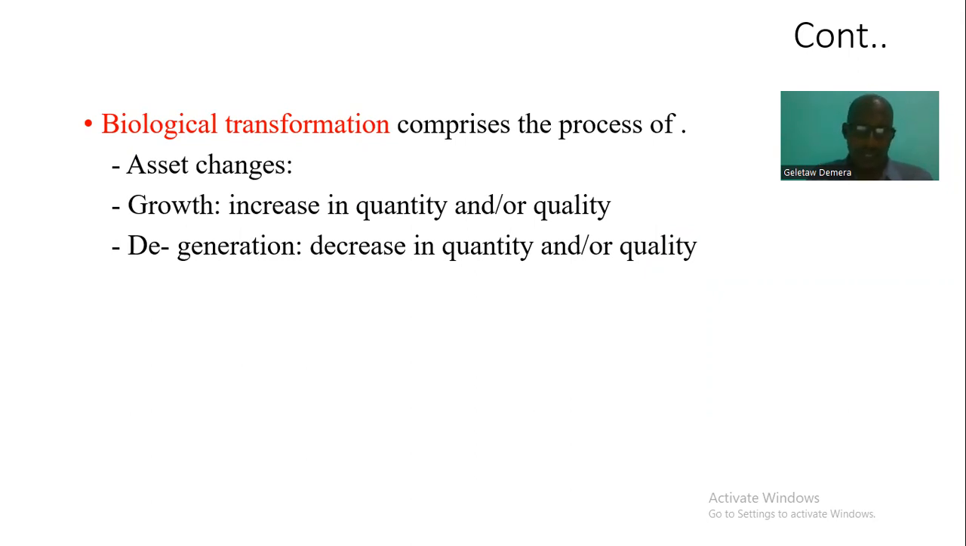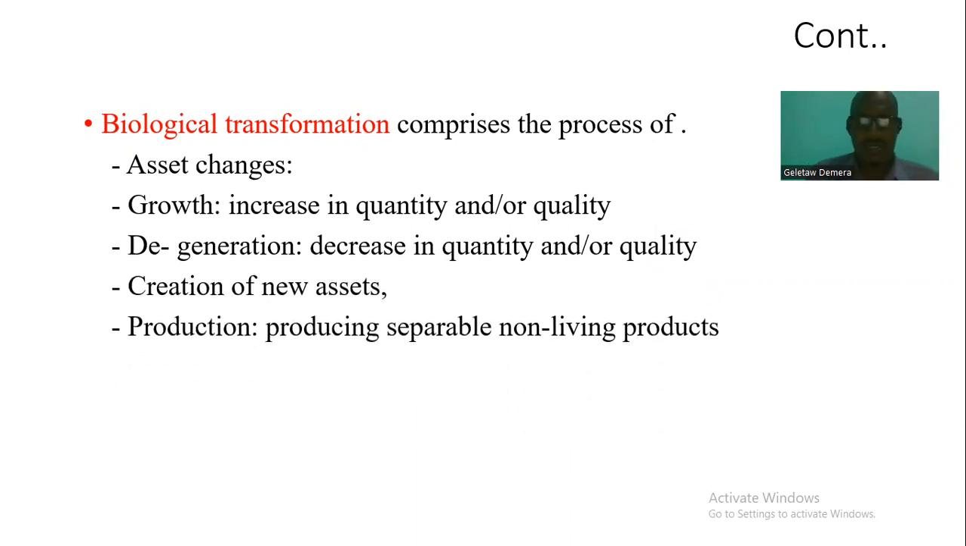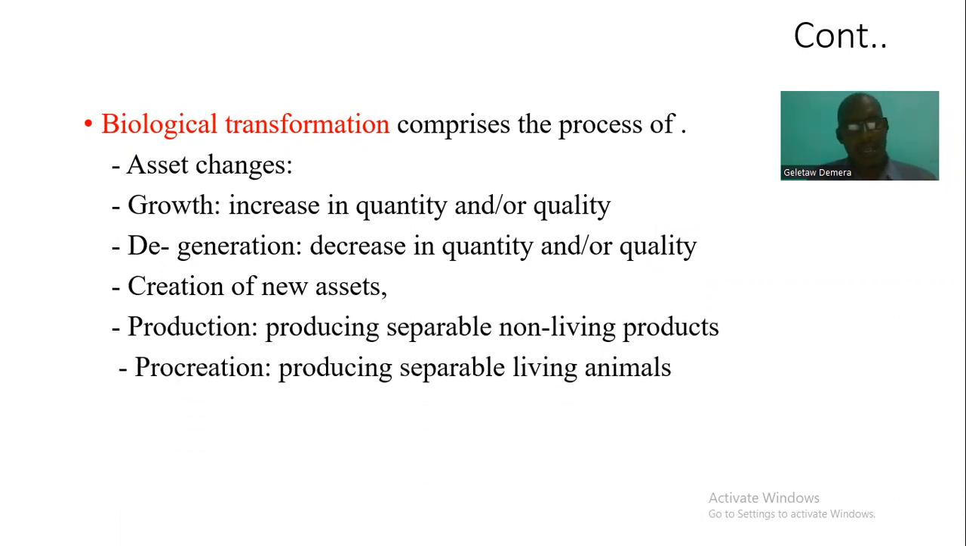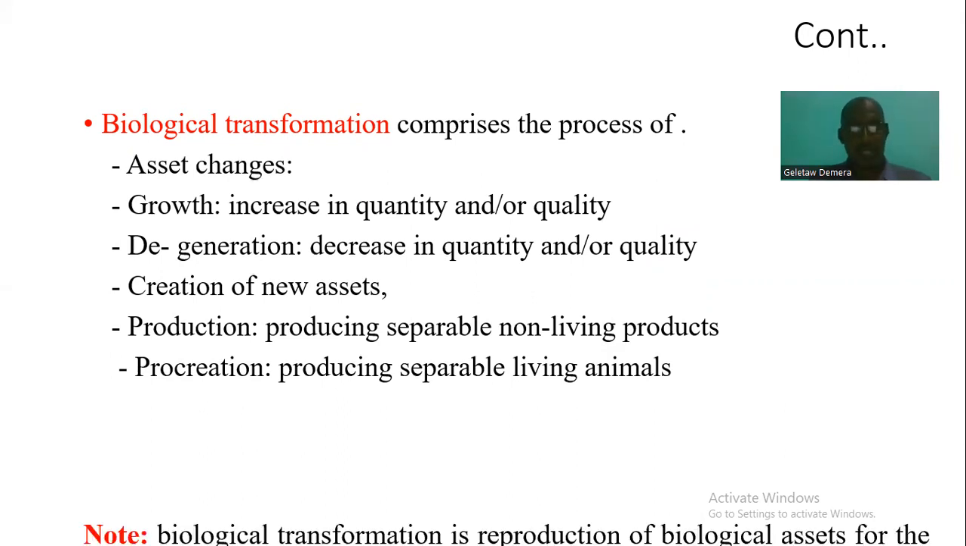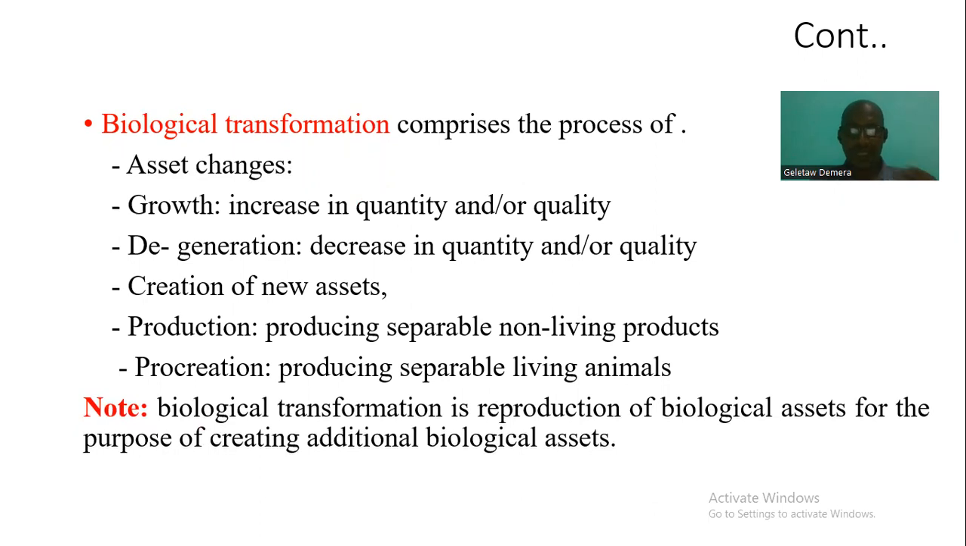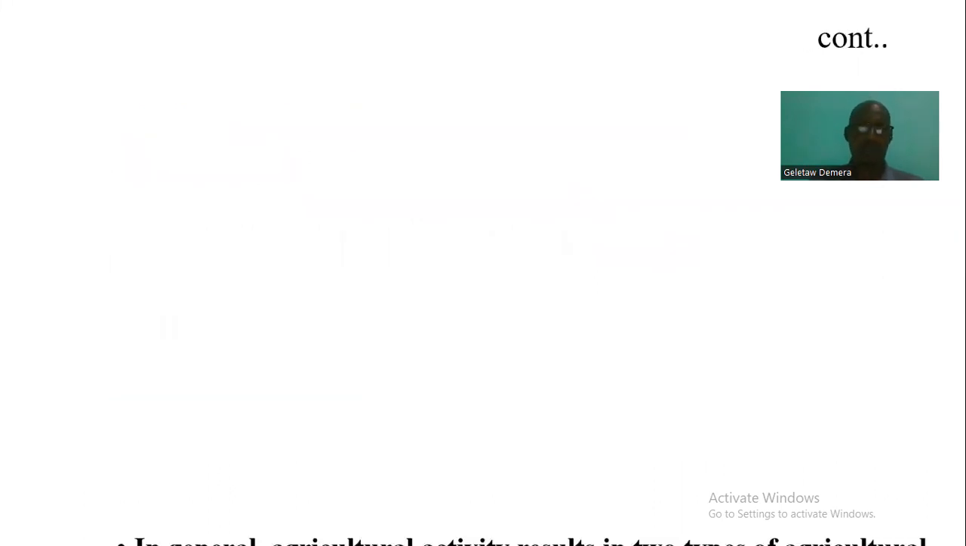The other one is degeneration, a decrease in quantity or quality of biological assets. There is also the creation of new assets through production and procreation, producing separate living animals. For example, one goat plus one goat gives other goats, because of biological transformation. That biological transformation is a reproduction of biological assets for the purpose of creating additional biological assets, as you know.